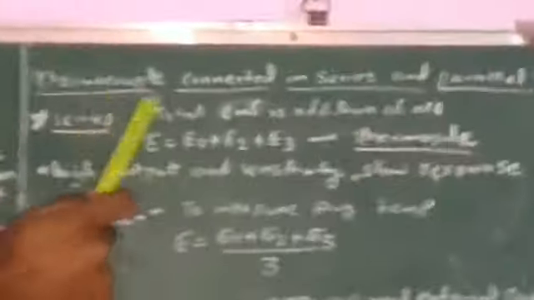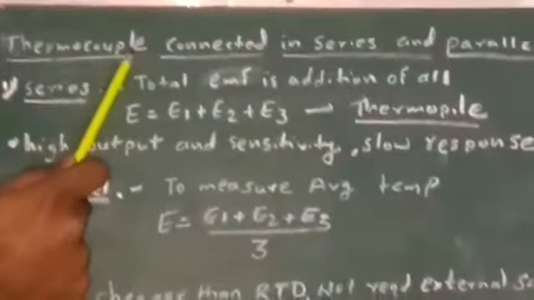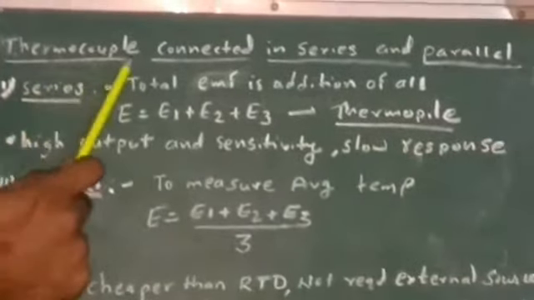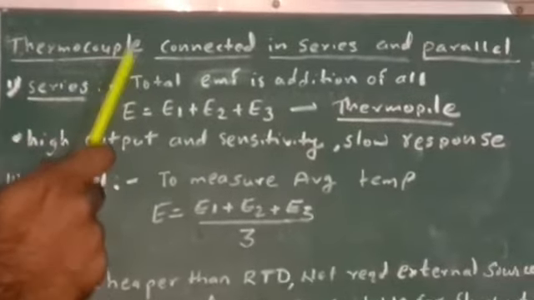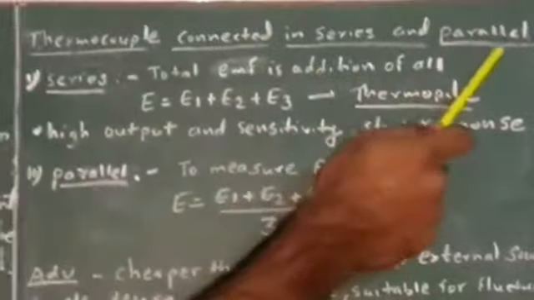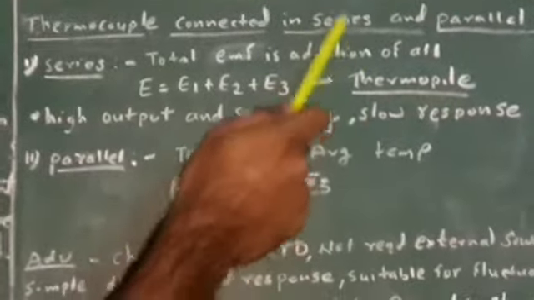Now let us see here. Thermocouple, we say that it is related with the point measurement, but it is not the case. If we use a single thermocouple, it is used for point measurement, but we can use a number of thermocouples. They are either connected in series or they are connected in parallel. Let us see the cases when thermocouples are connected in series and when they are connected in parallel.